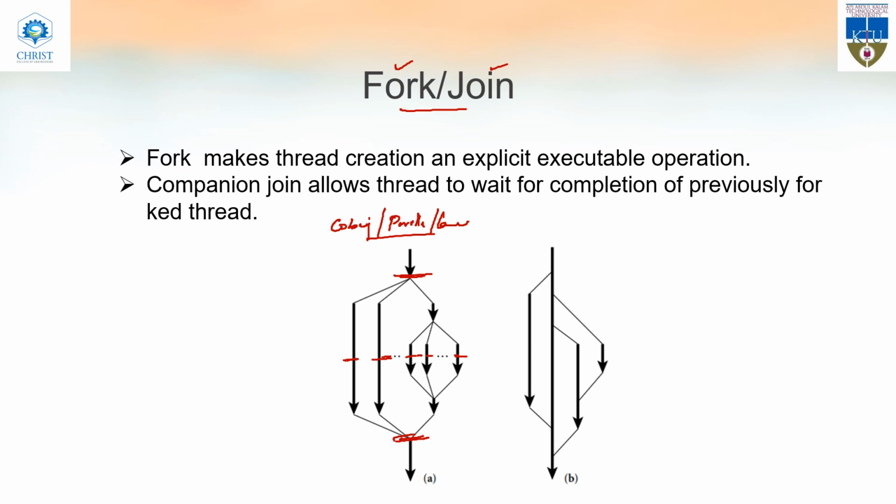That is the difference between fork and join and other thread creation mechanisms. When we use join, we will wait for the completion of all the threads. But even if we wait for the completion of all the threads, we'll have different ending times for the threads. So that is the difference between fork and join and all other thread creation mechanisms.